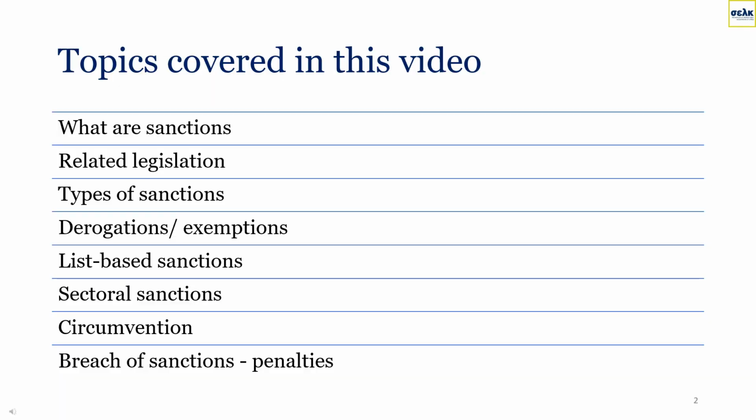In this presentation, we cover a comprehensive overview of sanctions, beginning with what sanctions are and who can issue them. We then delve into the types of sanctions. The video also outlines basic sanctions terminology by considering the difference between a derogation and an exemption. We discuss the concept of ownership and control related to list-based sanctions that determine whether a legal person should also be considered under sanctions. We continue to explore the concept of sectoral sanctions and the importance of safeguarding against circumvention attempts. Finally, we review the penalties associated with breaches of the sanctions provisions.